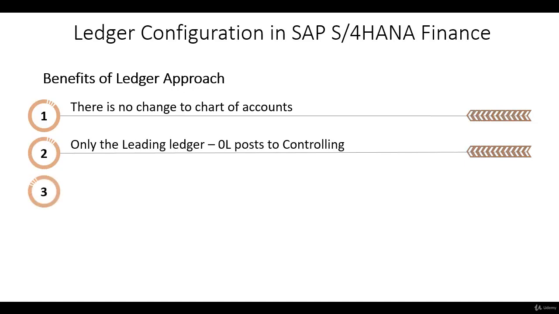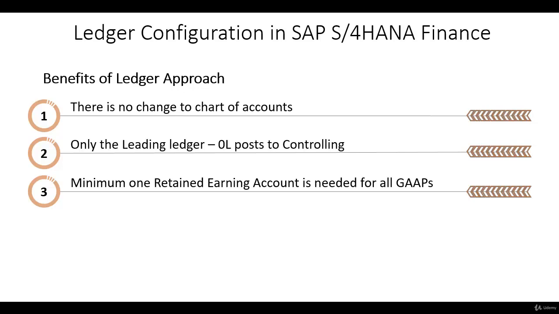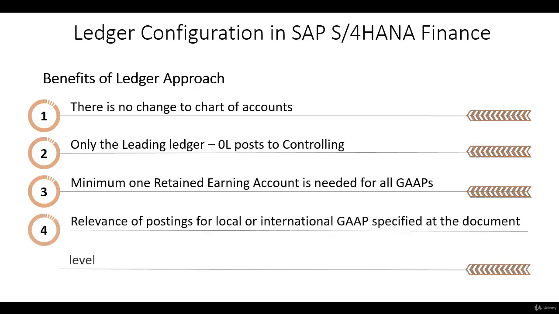A minimum of one retained earnings account is needed for all GAAPs. You don't have to create multiple retained earnings accounts to do that. Only one retained earnings account can be enough. The relevance of postings for local or international GAAP is specified at the document level. So that is a benefit of using the ledger approach.